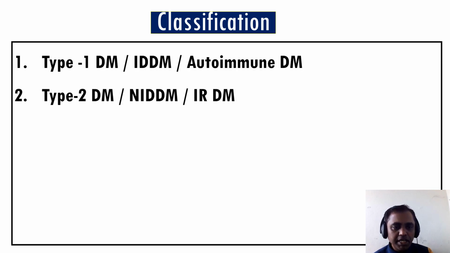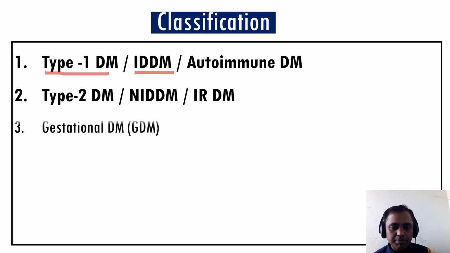Let us study the classification of diabetes mellitus. There are commonly two types. Number one is type 1 diabetes mellitus or IDDM, that is insulin dependent diabetes mellitus or autoimmune diabetes mellitus, and another one is type 2 diabetes mellitus or non-insulin dependent diabetes mellitus or insulin resistant diabetes mellitus.